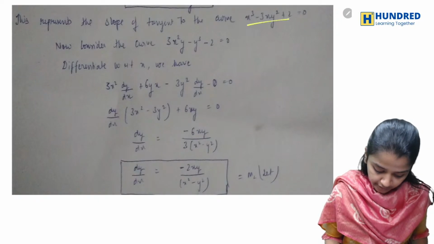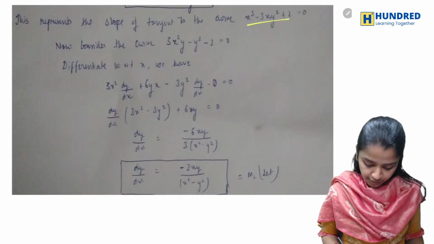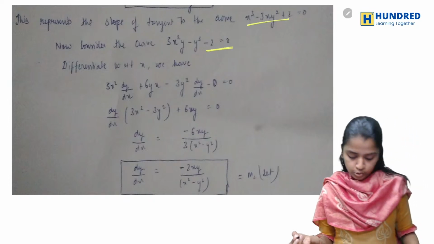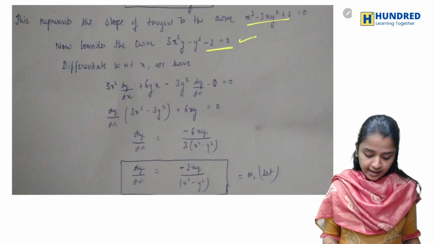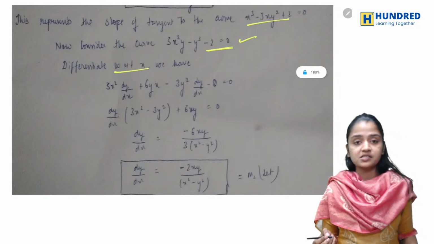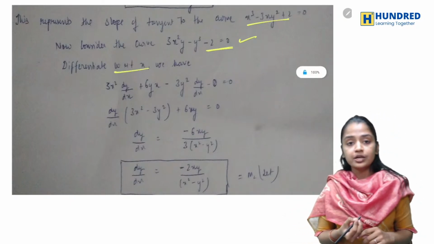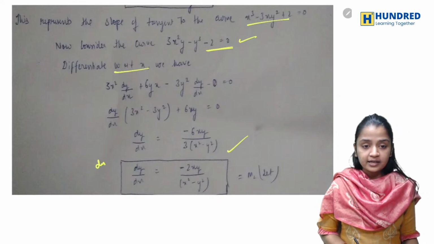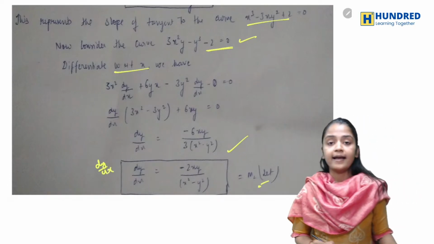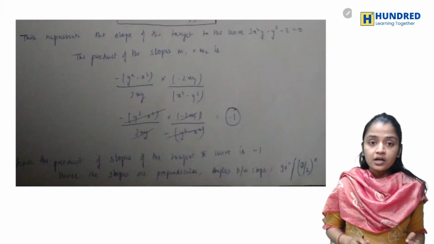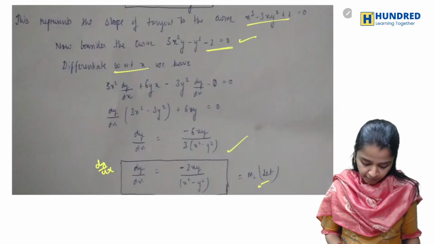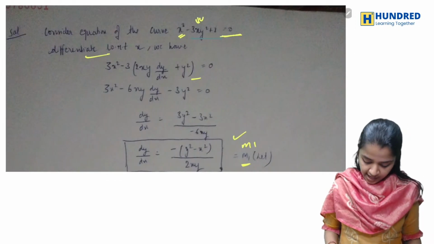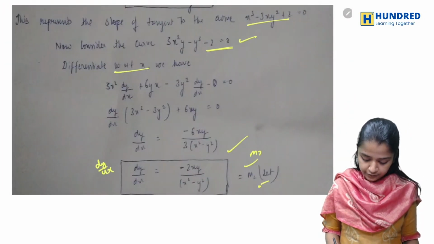Next, I have curve 2. This is curve 1, this is curve 2. Here again I am differentiating with respect to x, writing dy by dx to the other side, and I'll get slope 2. Now I'm multiplying m1 and m2, where m1 is the first slope and m2 is the slope I got after differentiating curve 2.